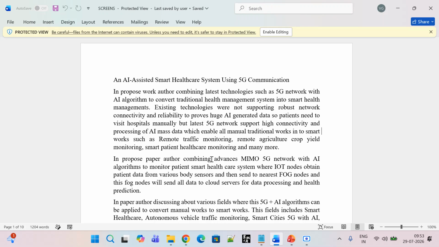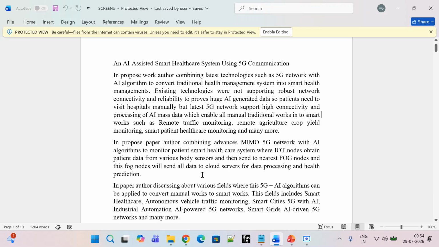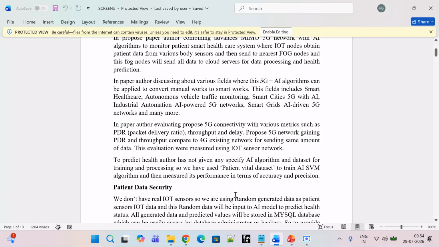4G networks can't handle large-scale, continuous physiological data, so it is not possible to handle that data efficiently, right? There is no seamless integration between the sensing devices and the data processing and storage, so it has poor scalability for many patients at once, and data security concerns also matter in this existing system. So we are using these layers and roles, like the IoT sensor nodes, which are used for collecting the heart rate, temperature, blood pressure, and then the fog nodes.